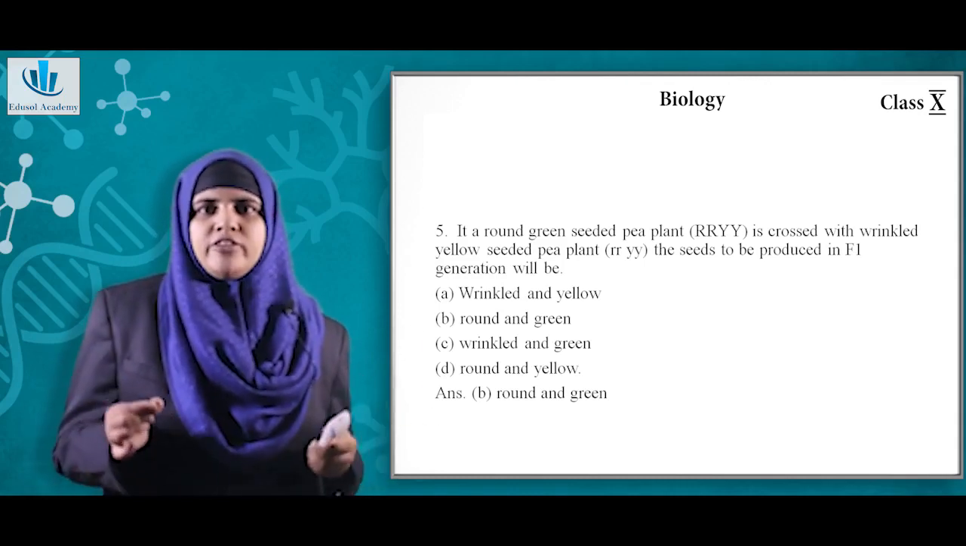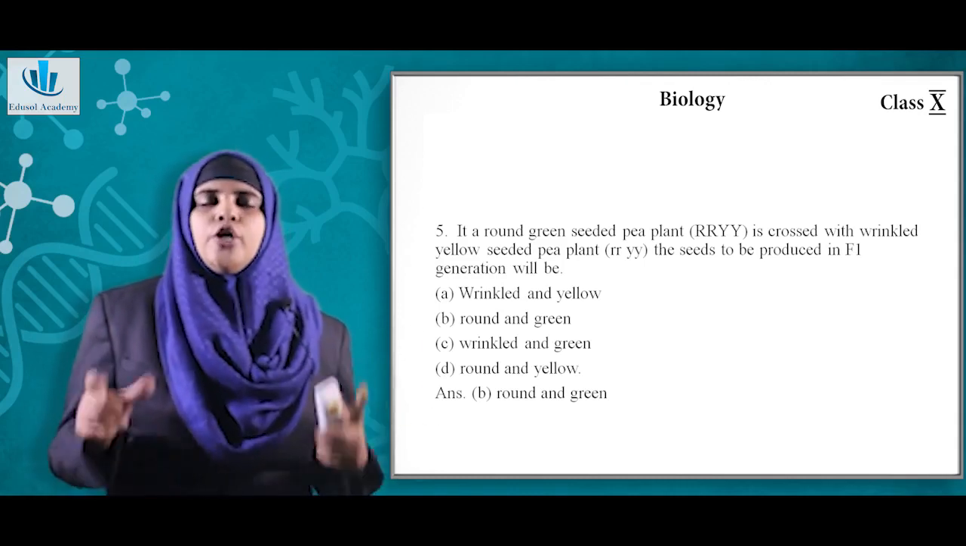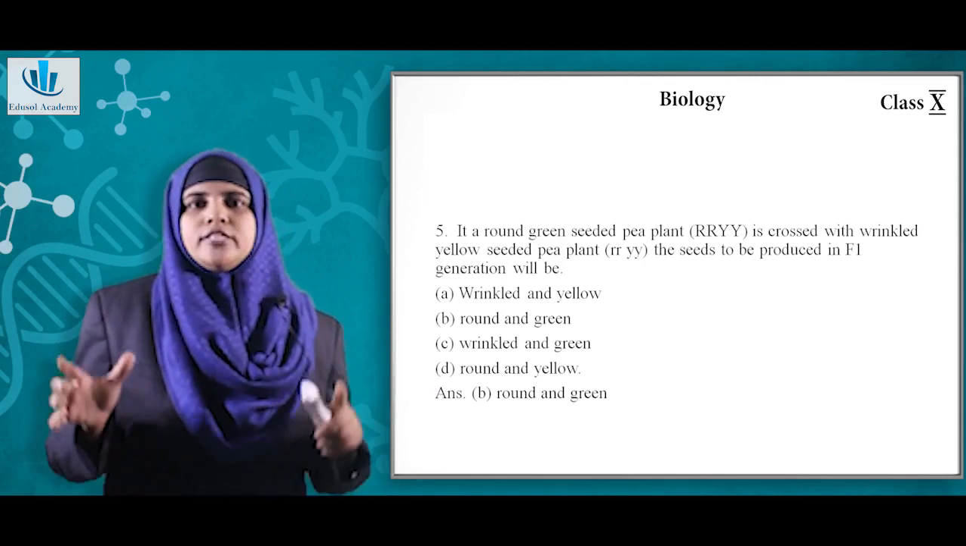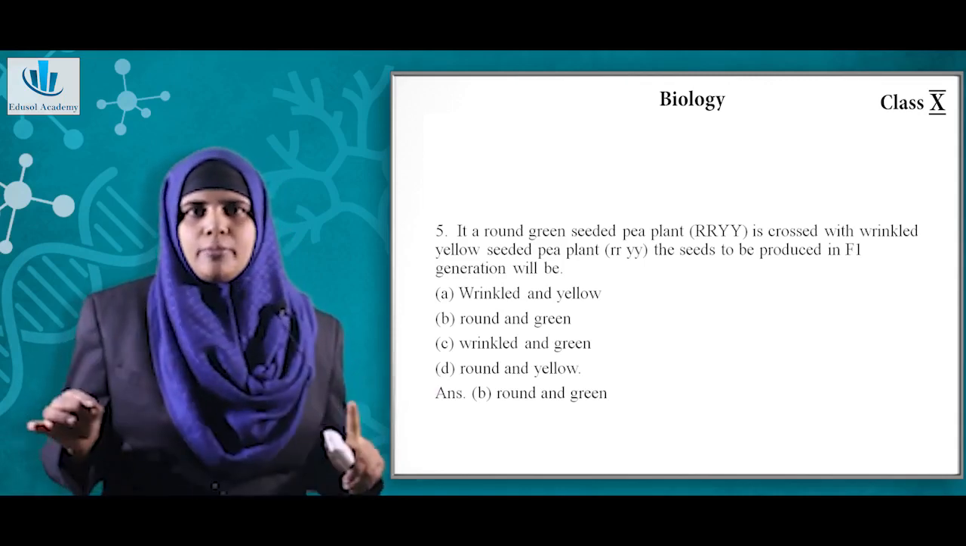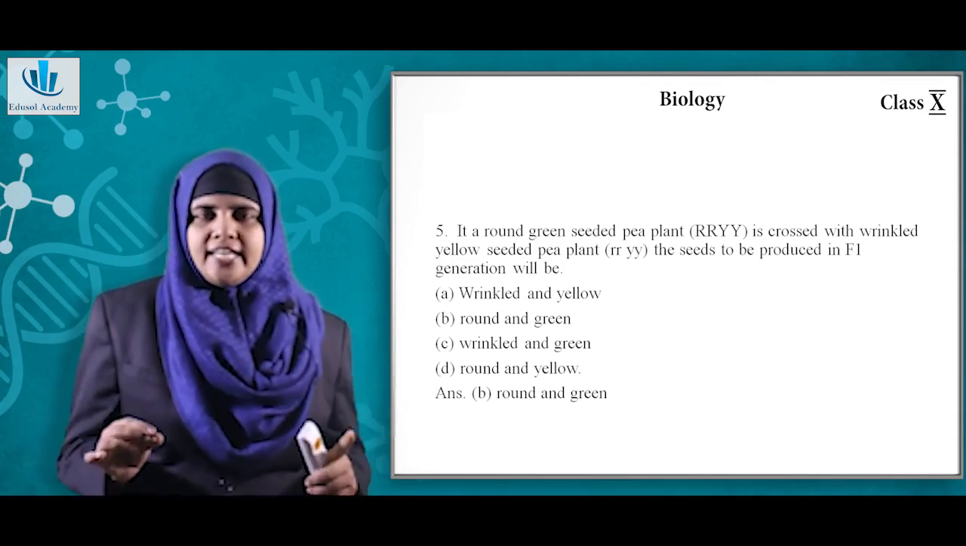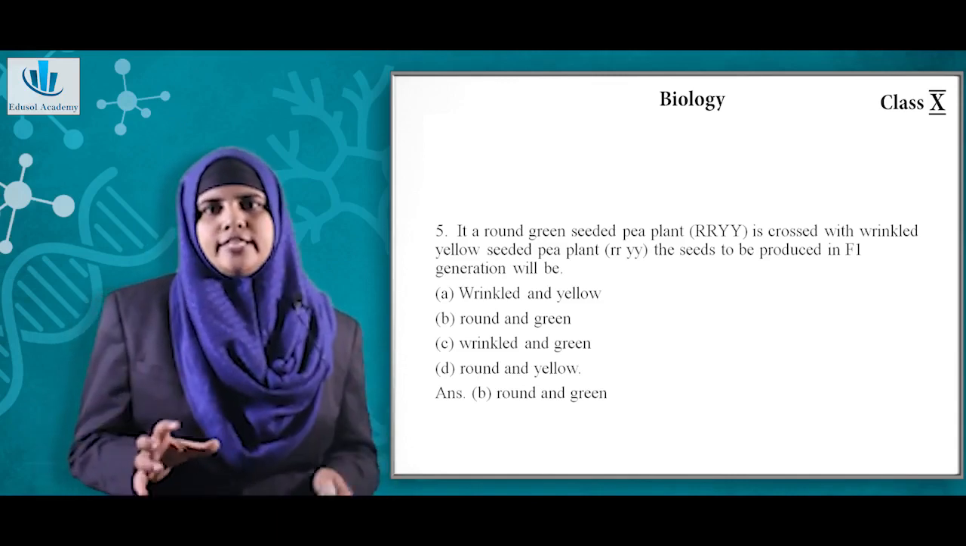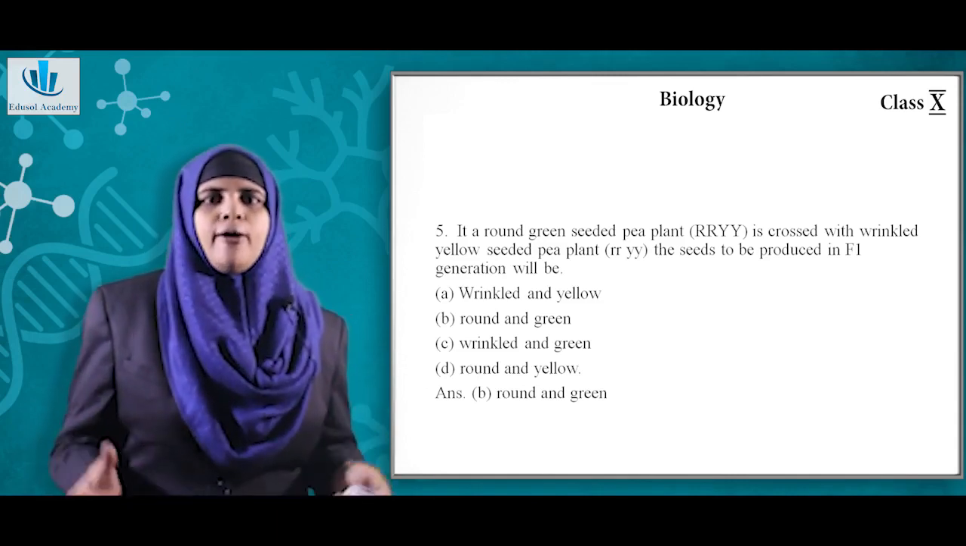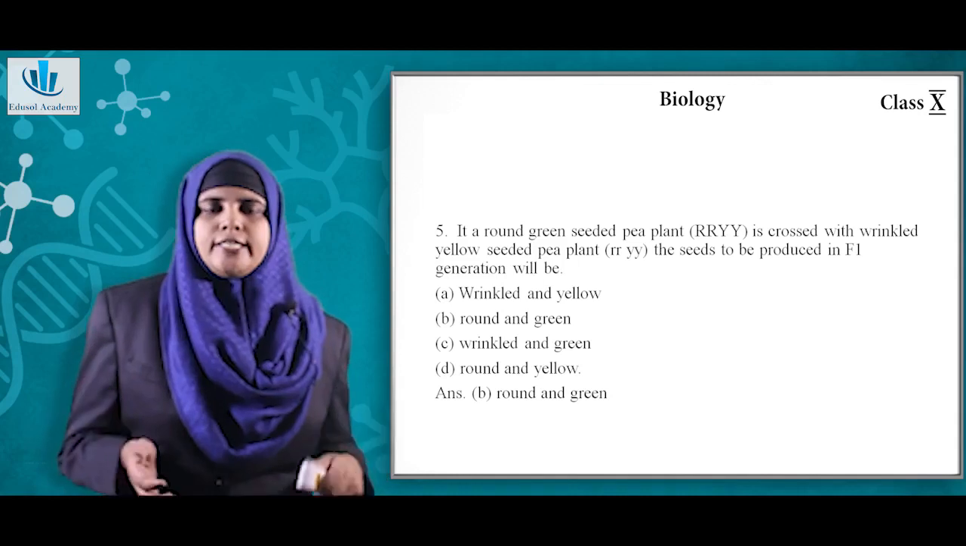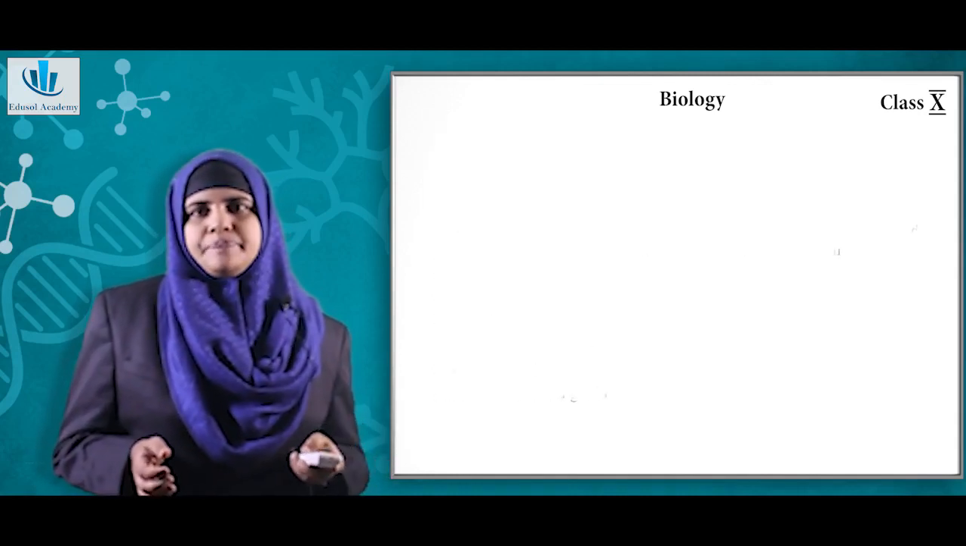So what will be in F1 generation? In F1 generation, you will get only the dominant character. Here the dominant characters are green color and also the round seed. So the right option will be option B, that is round seeded and also green color.